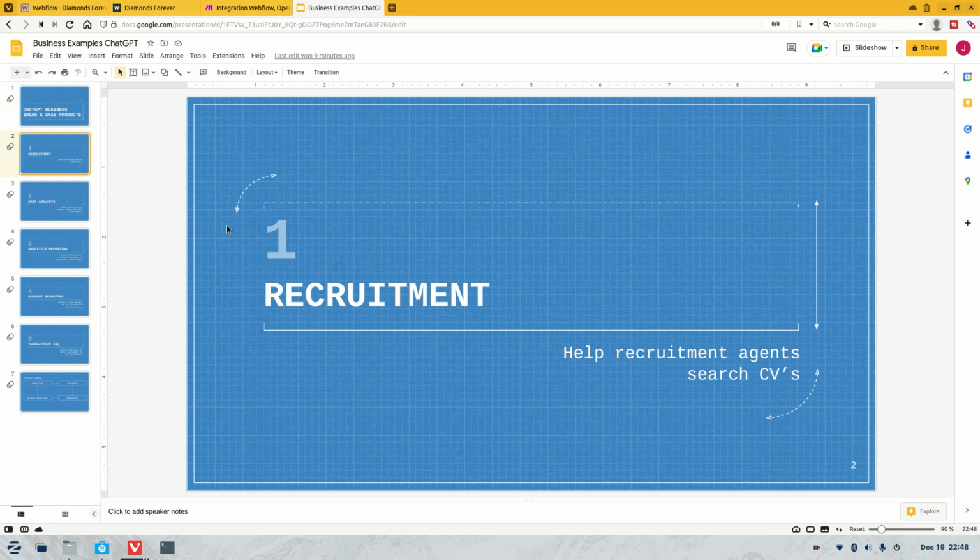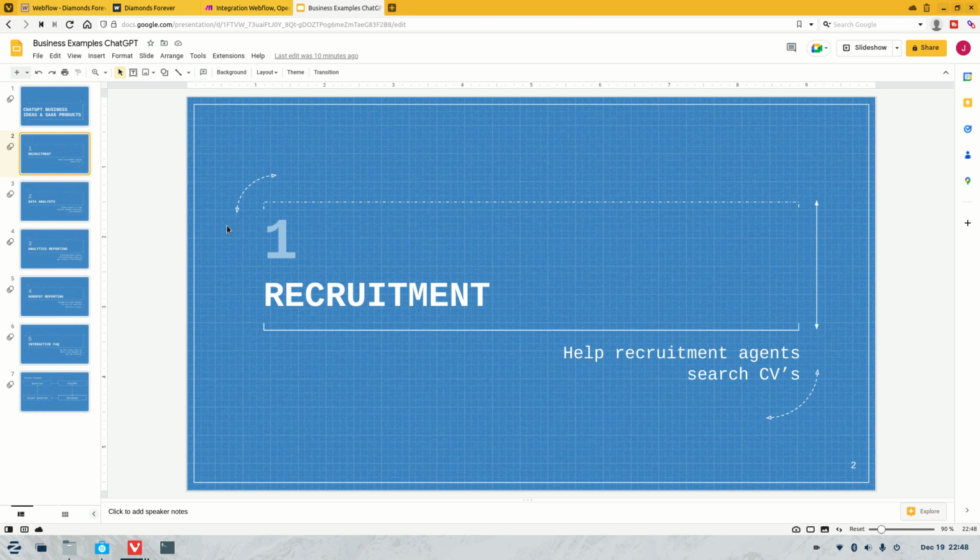So number one would be recruitment. Now I know what you're thinking, how could ChatGPT help recruitment? Well, it would really be helping the recruitment agents. I'm not sure if you know much about the recruitment industry, but they obviously go through hundreds if not thousands of different CVs, and they store those on their databases, usually within their CRMs. When they've got them in their CRMs, they usually have tags, but they have to keep that stuff up to date a lot.